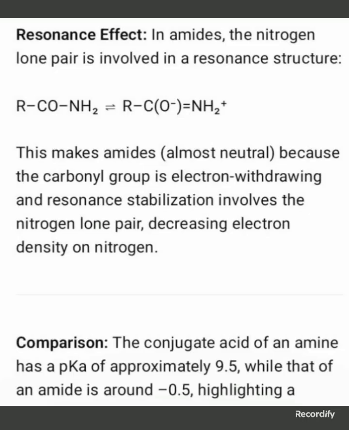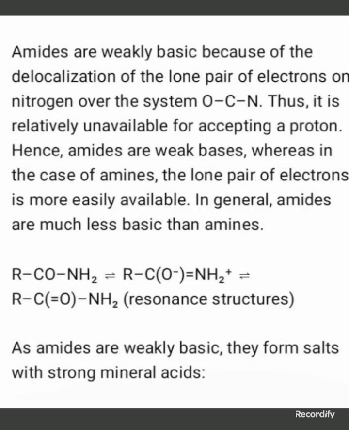The conjugate acid of an amine has a pKa of approximately 9.5, while that of an amide is around minus 0.5. Amides are weakly basic because of the delocalization of the lone pair of electrons on nitrogen over the O-C-N system. Thus, it is relatively unavailable for accepting a proton.